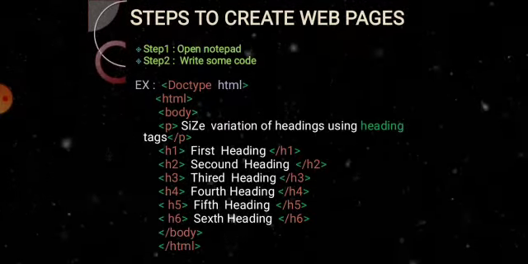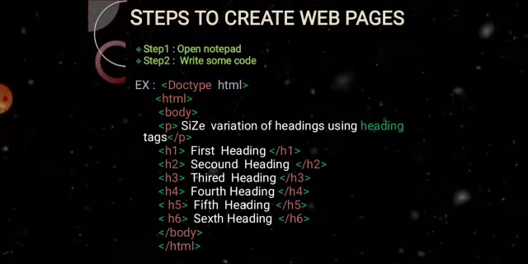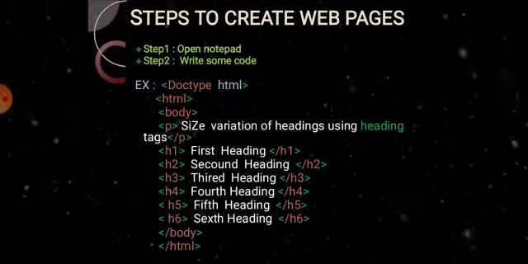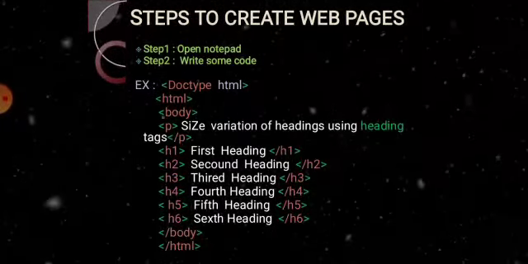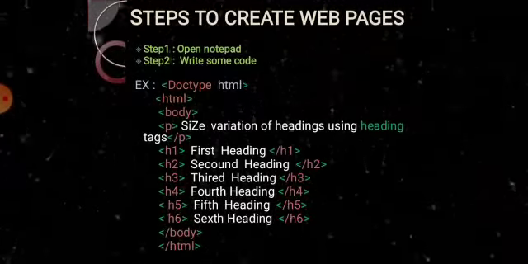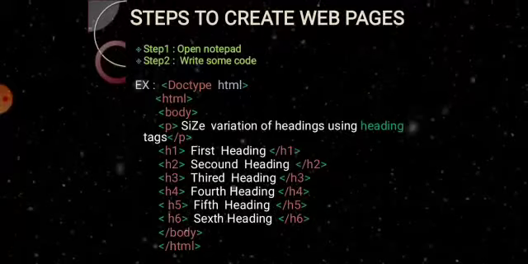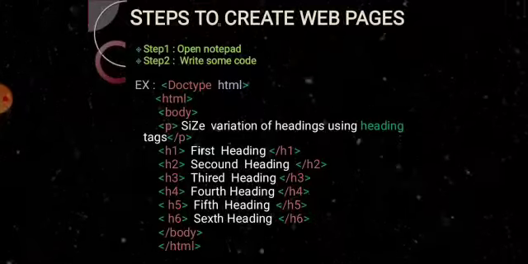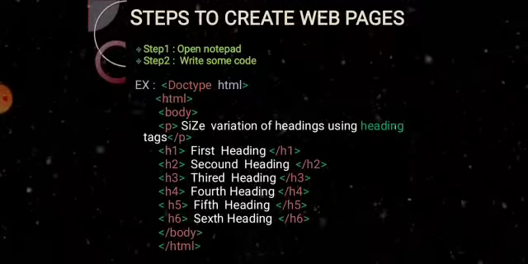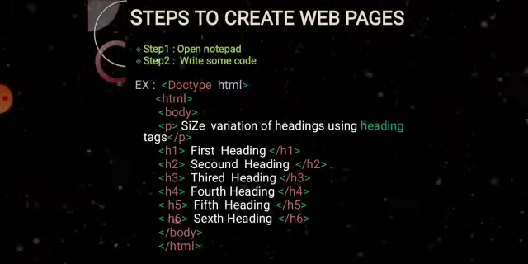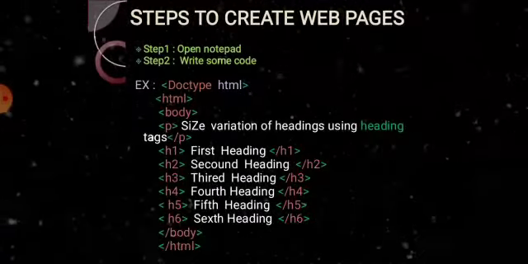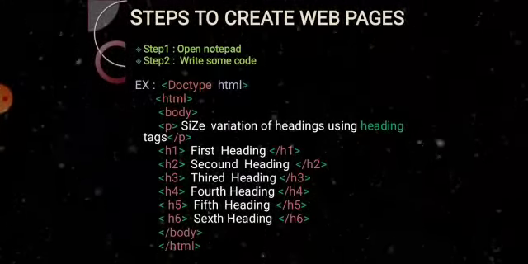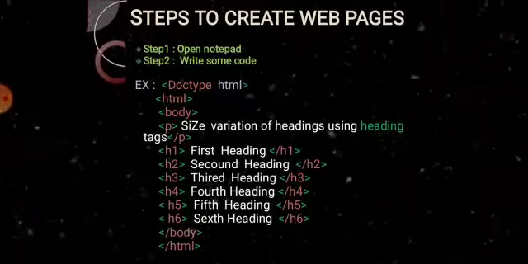Let's talk about heading tags. There are 6 levels of headings specified by the tags H1, H2, H3, H4, H5, H6. By increasing the heading tag number, the font size of the heading decreases. For example, H1 has the largest font size compared to H2, H3, H4, H5, H6, and H6 has the smallest font size. You will understand better after seeing the output. Now save this file in Notepad with the extension .html and see the output.